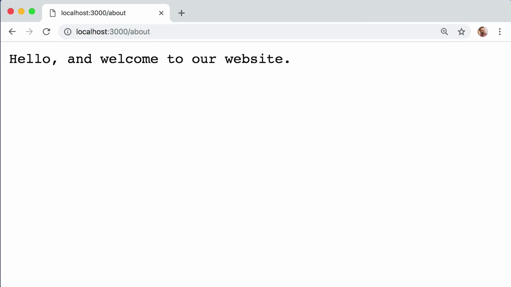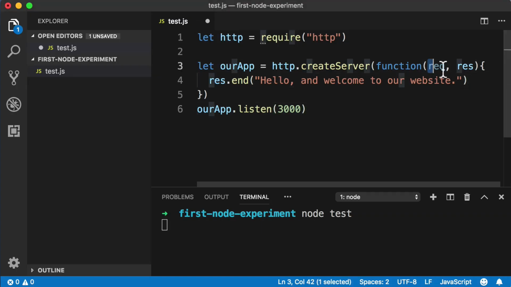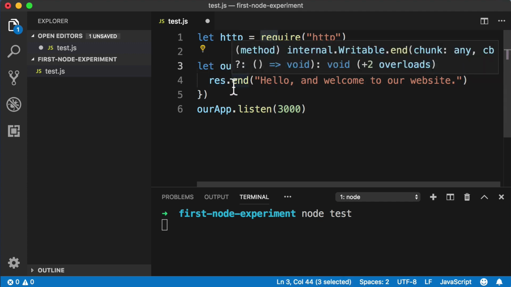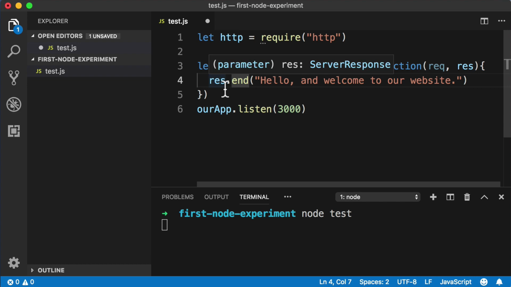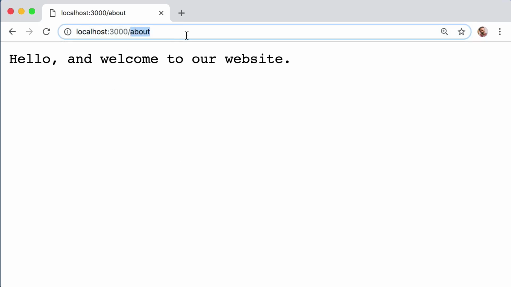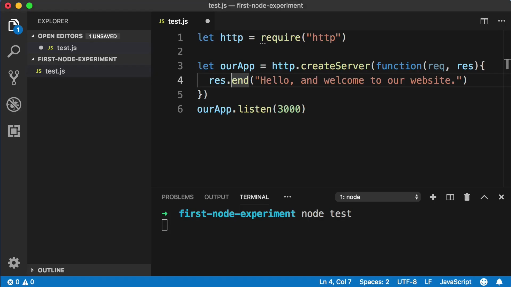Well, let's jump back into our text editor. And this is a great time to learn about the request object. Remember that every time the server receives an incoming request, it's going to run our function. Now, we've already leveraged the response object that gets passed into our function, right? We called response.end to send back this response. Well, now let's leverage the request object that gets passed into our function. The request object contains a bunch of information about the current incoming request. So if we want to be aware of which URL the user is trying to visit, all we need to do is dig into the request object. Let me show you what I mean.